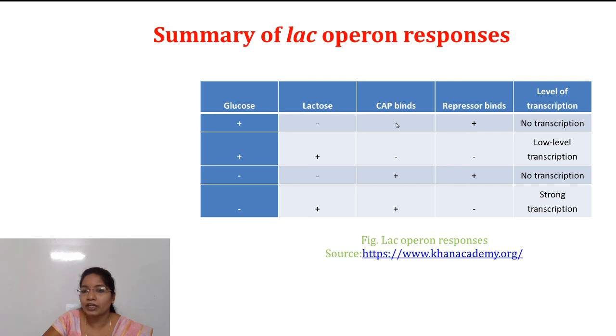When there is binding of the repressor and no CAP molecule, it also results in no transcription. And finally, when lactose is present and the CAP molecule also binds to the operon, it will result in strong transcription. Okay, so this is the summary of lac operon responses.